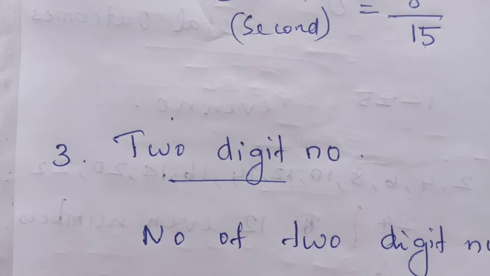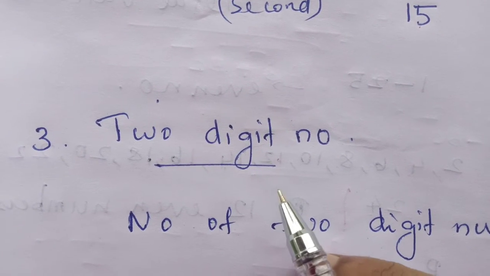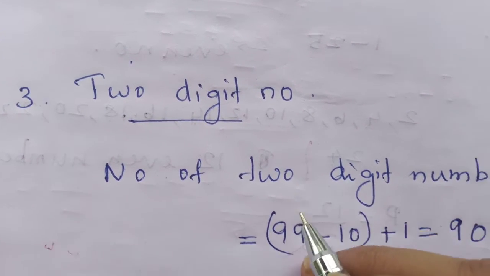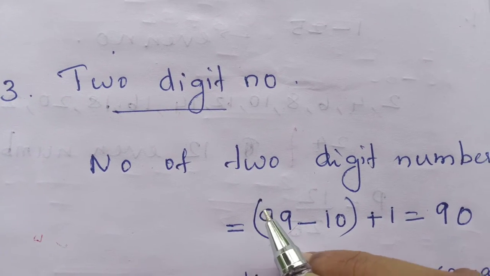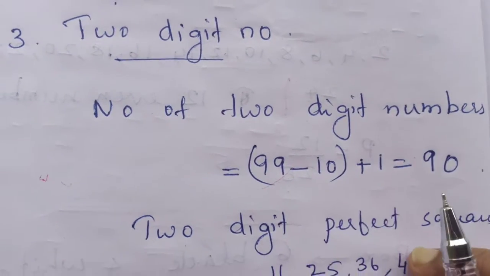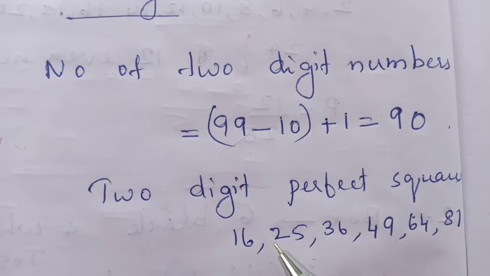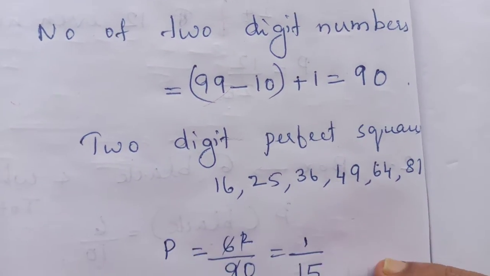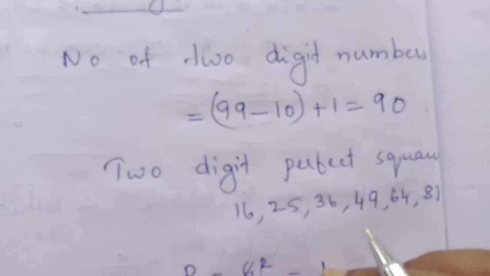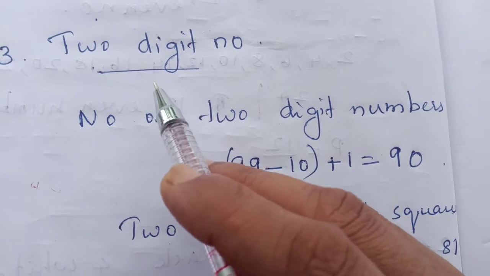The next question we have is a 2-digit number question. In that one we have to calculate the probability of getting 2-digit perfect squares. How will we write that? We need to write what is the probability of getting this one.